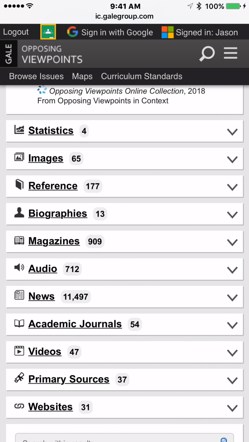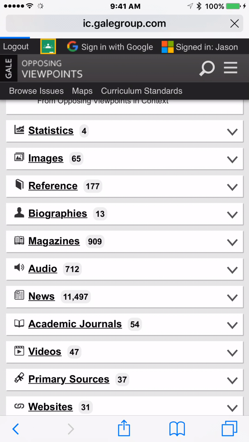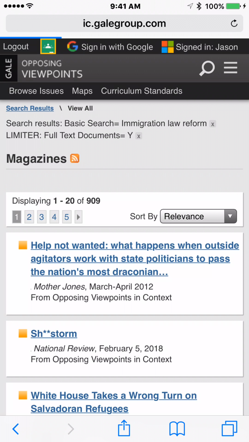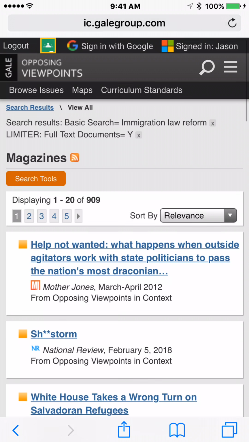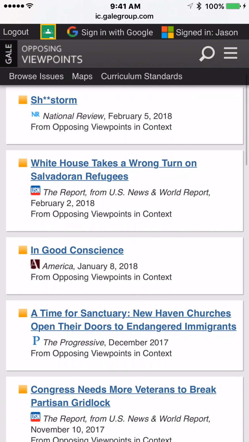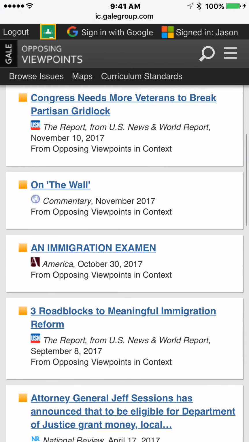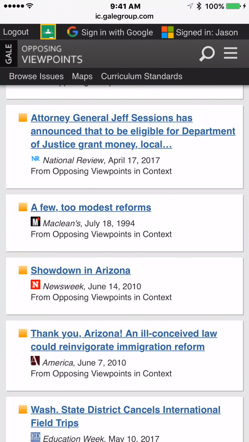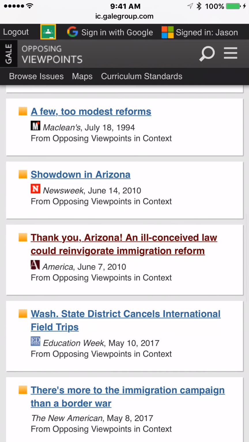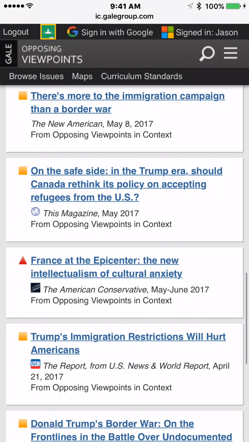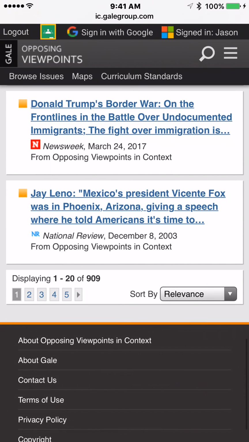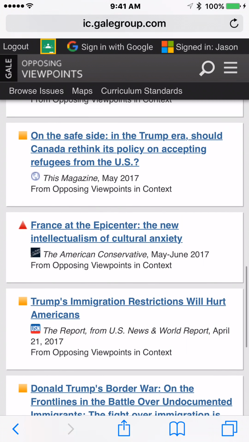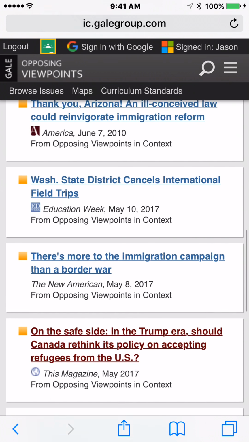So let's cruise. For this one, I'm suggesting we take a look at some magazines. Newspaper stories, possibly, if we can find them. Magazines is a good place to start. 909 results, by the way, so there's plenty there. Let's see. We're looking for something that just jumps out at you based upon the title. Remember, you can always leave that article if it's not what you're looking for. Nothing really jumped out there.